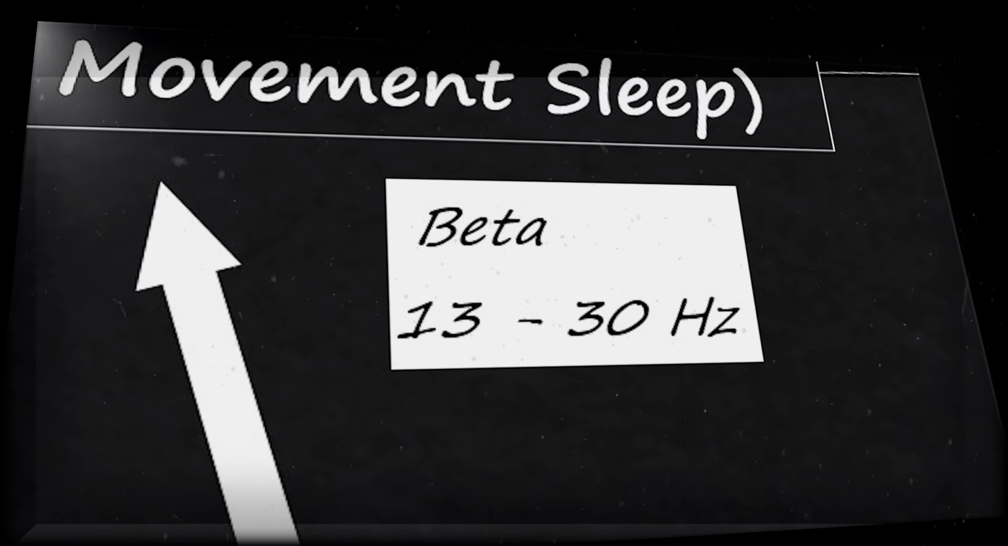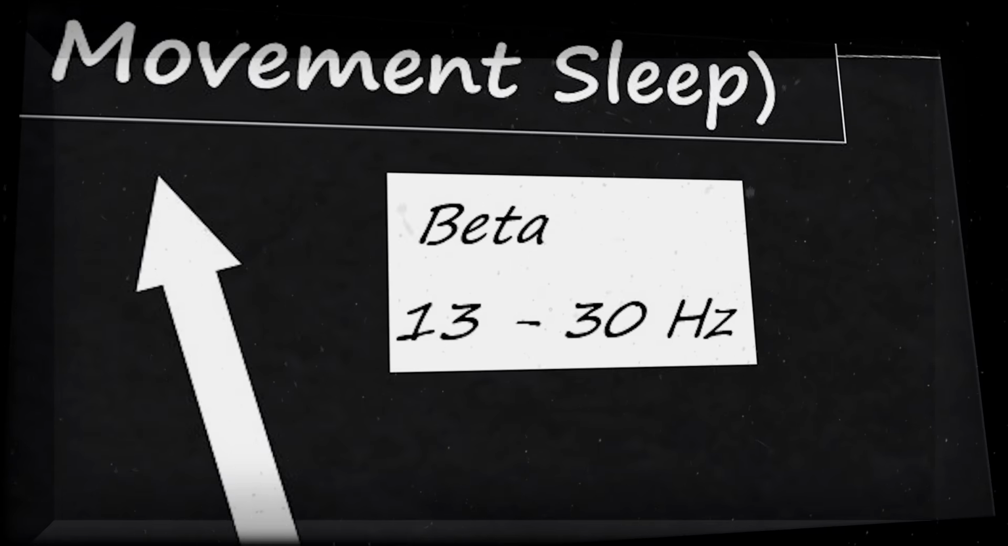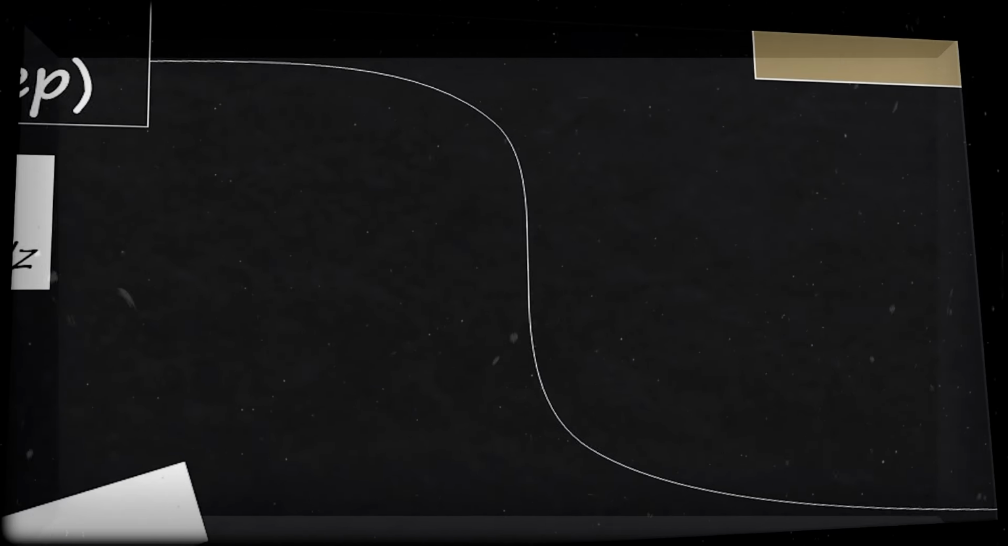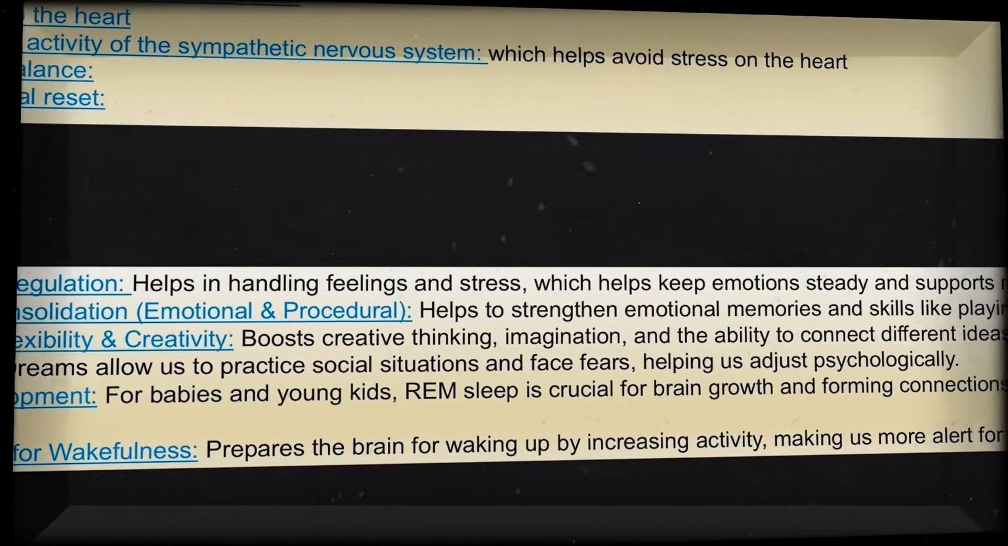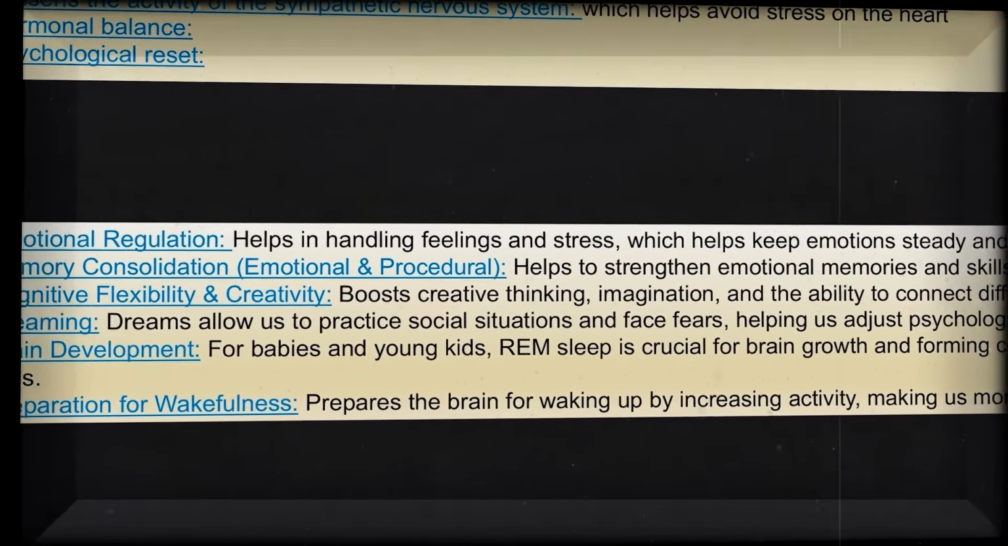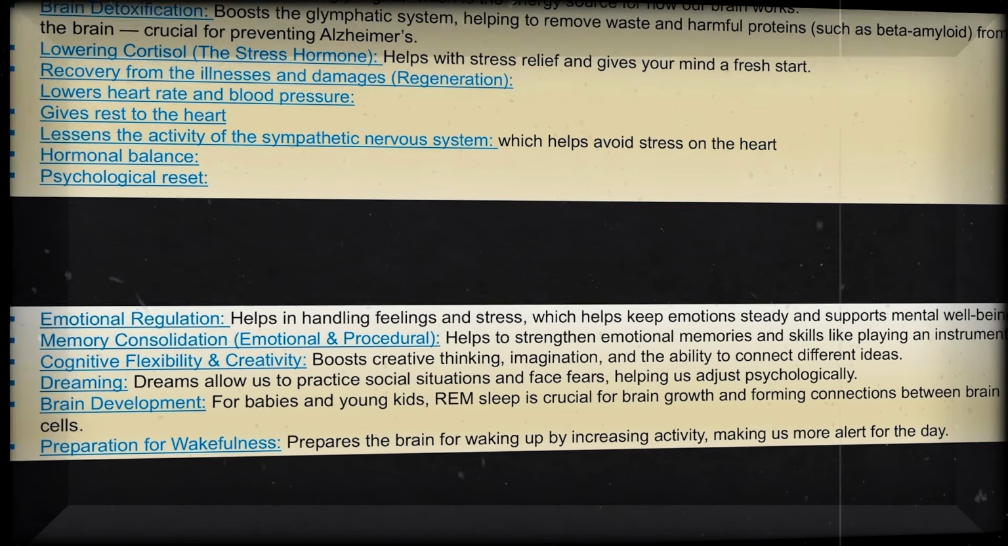The brain produces beta waves during REM sleep, which are 13 to 30 Hz. REM sleep is essential for emotional regulation, emotional and procedural memory consolidation, cognitive flexibility and creativity, brain development, and preparation for wakefulness.